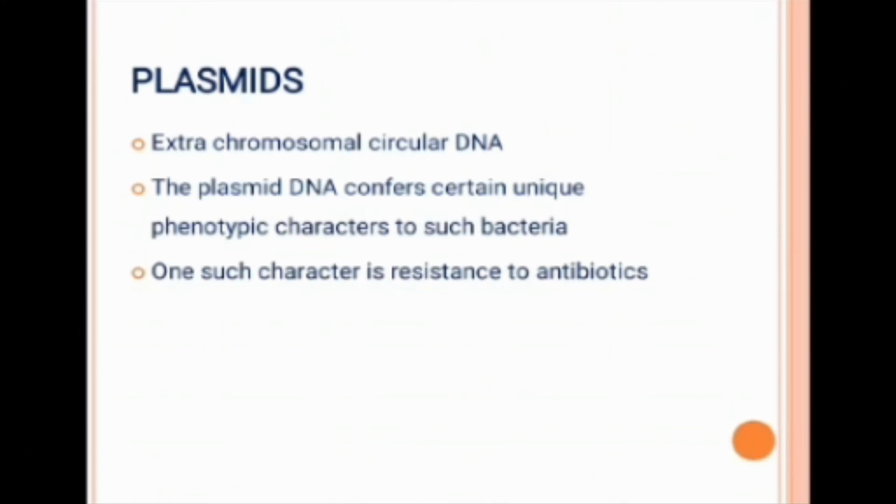Usually DNA is present in the chromosome, isn't it? Inside the nucleus, inside the chromosome. But the peculiarity of the plasmid is that it is present outside the chromosome, an extra chromosomal circular DNA. The plasmid DNA confers certain unique phenotypic characters to such bacteria. One such character is resistance to antibiotics.